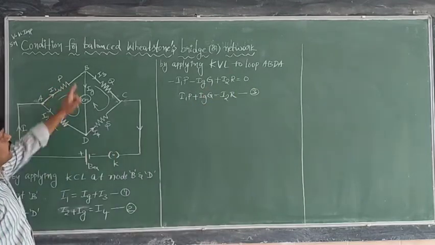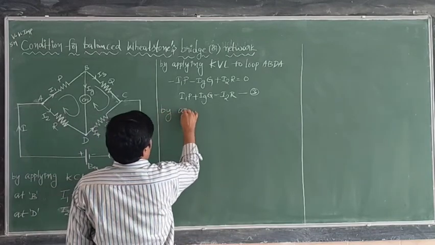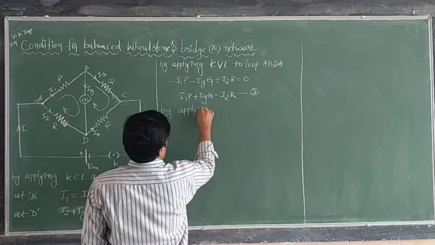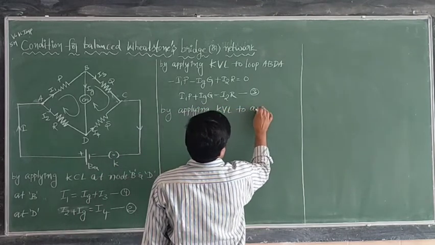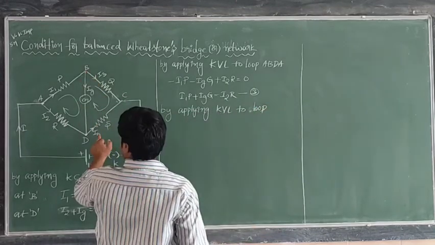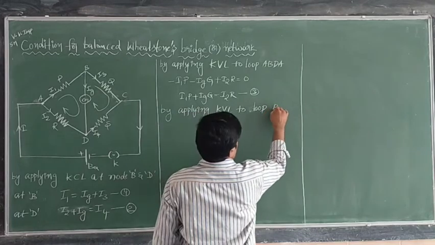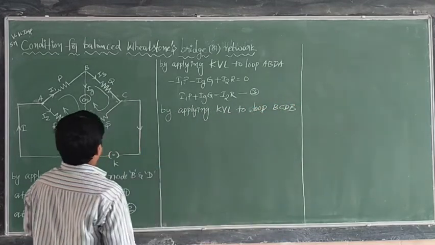Next, one loop is over. Now the other loop, if you take it. By applying KVL to another loop, BCDB. Let me see, BCDB, if you take it.